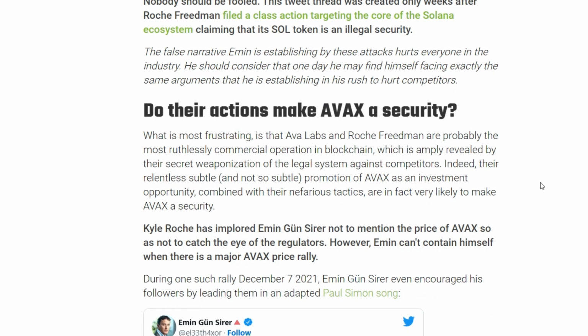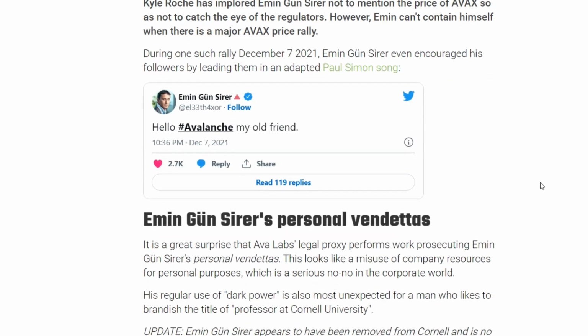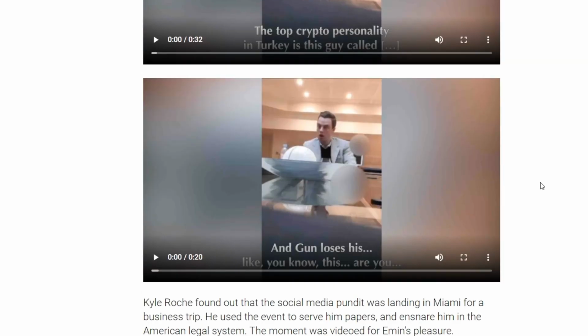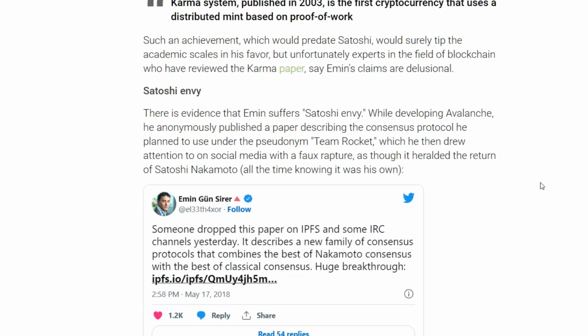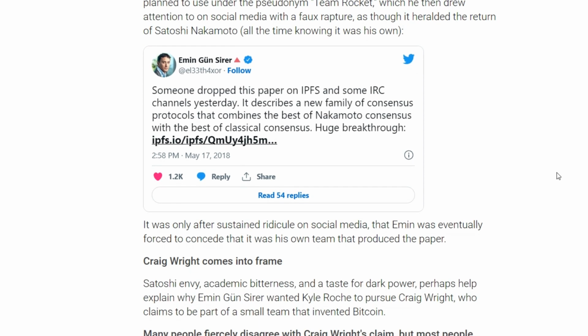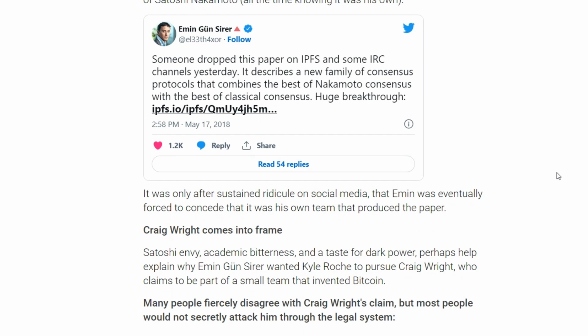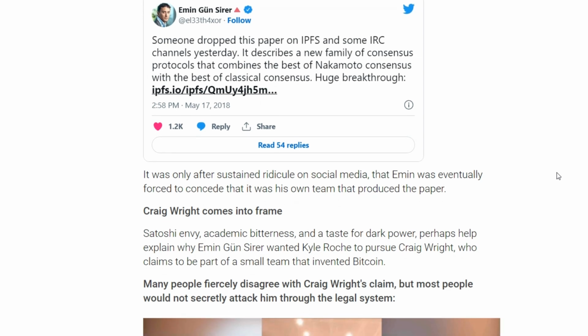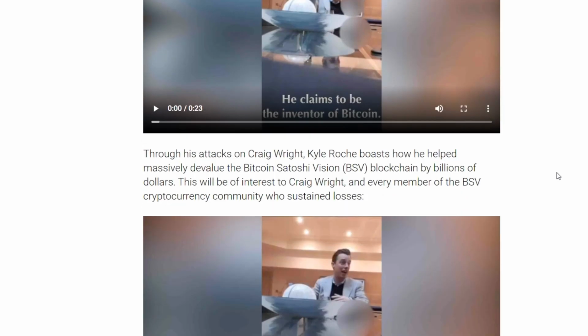It is noteworthy that CryptoLeaks accuses the head of Ripple, Brad Garlinghouse, of lighting the fuse by agreeing to the offer of Roche, at that time an employee of the firm hired by Ripple, to invest in a new law firm that will use the tactics described above. Ava Labs founder Emin Gun-Sire, in response to the accusations, called them a ridiculous conspiracy theory. Sire claims that the firm has never engaged in such illegal practices.